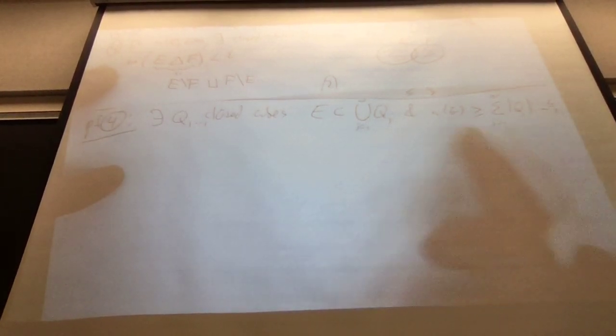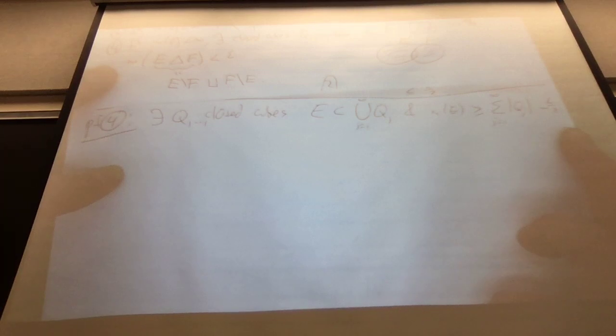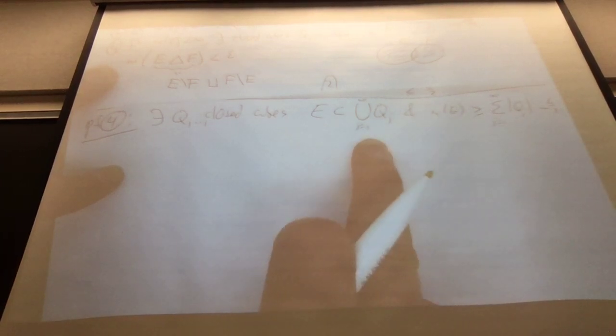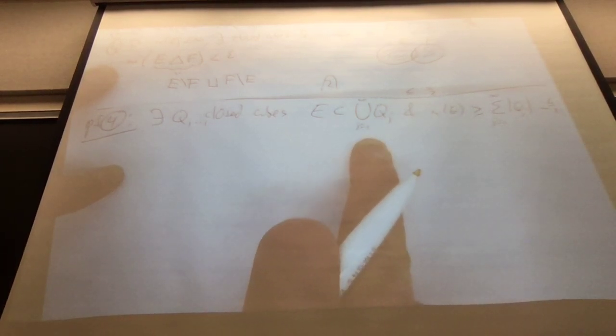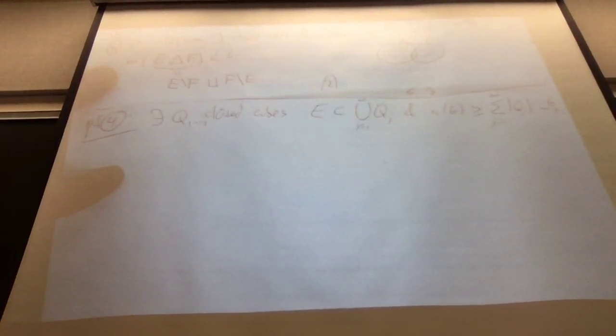So it overcovers, but not by too much. That's just because it's a limit. The definition.